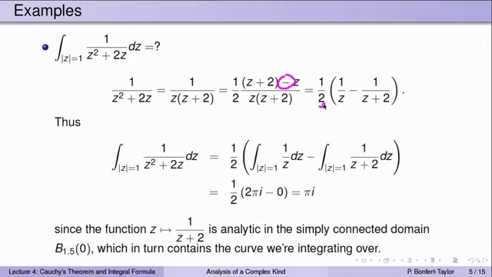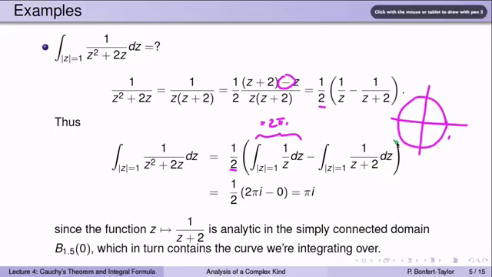Now, therefore, I can also pull the integral apart. The integral of 1 over z squared plus 2z becomes the integral of 1 over z minus the integral of 1 over z plus 2, and the 1/2 again is in front. But the integral over the circle of radius 1 of 1 over z dz, we calculated that. That integral equals 2 pi i. Whereas the second integral here, we're integrating over the circle of radius 1, which I'm drawing right here, the function 1 over z plus 2.